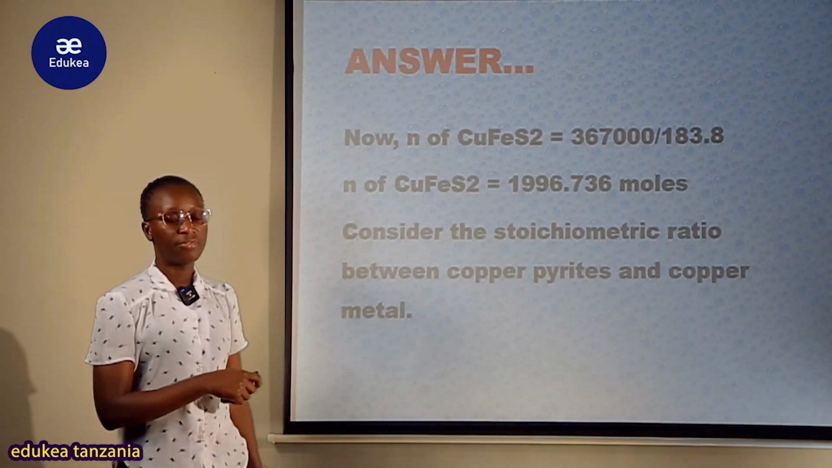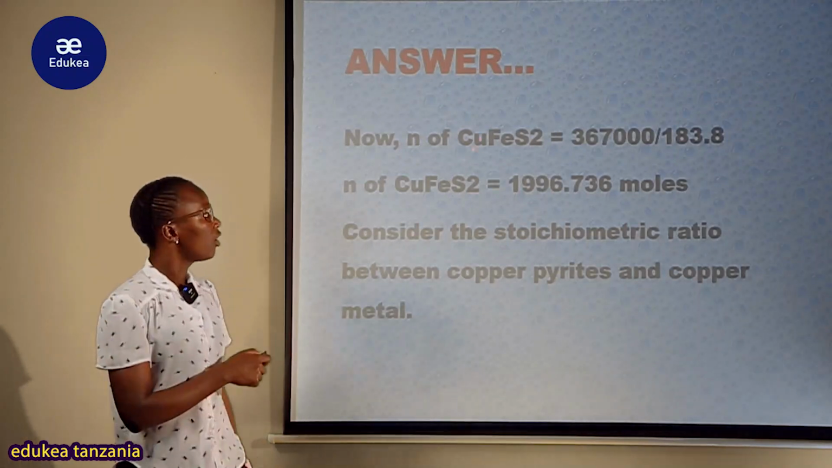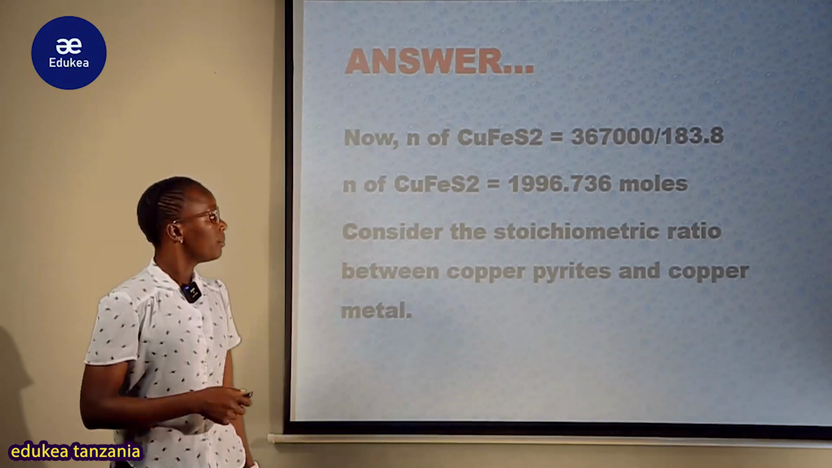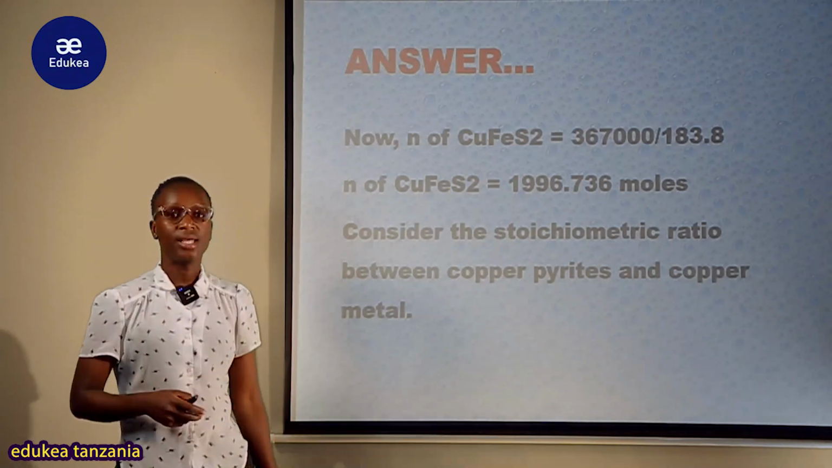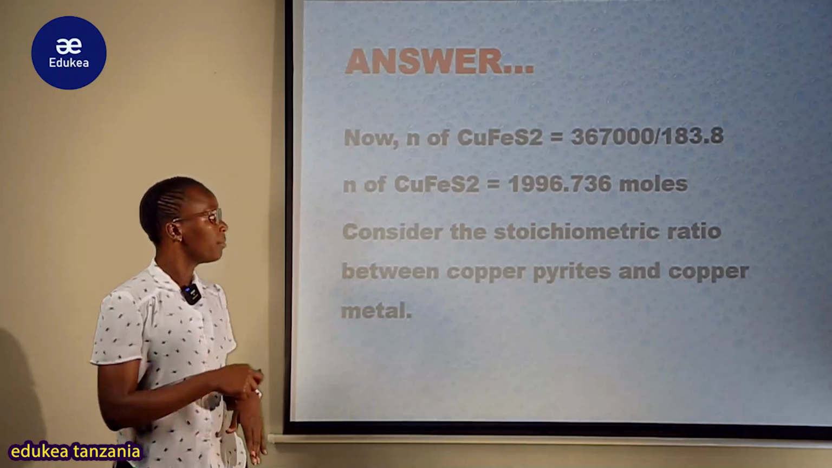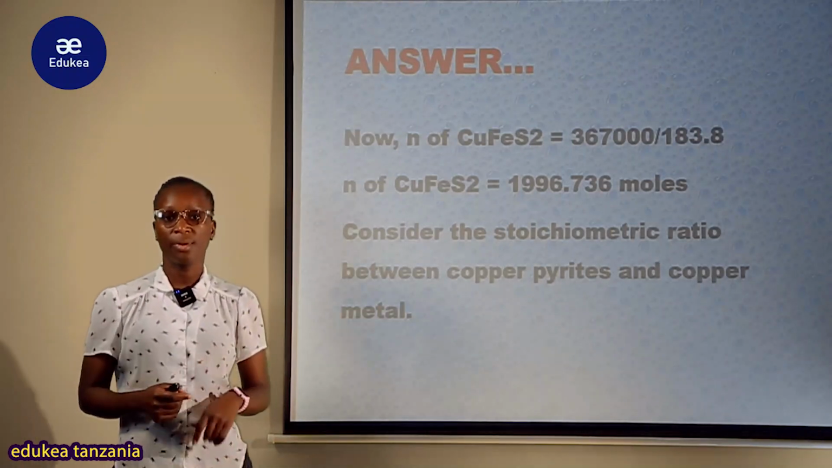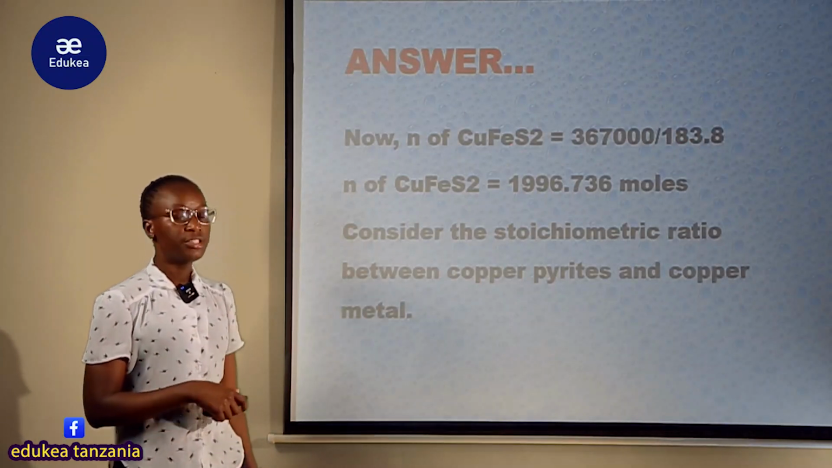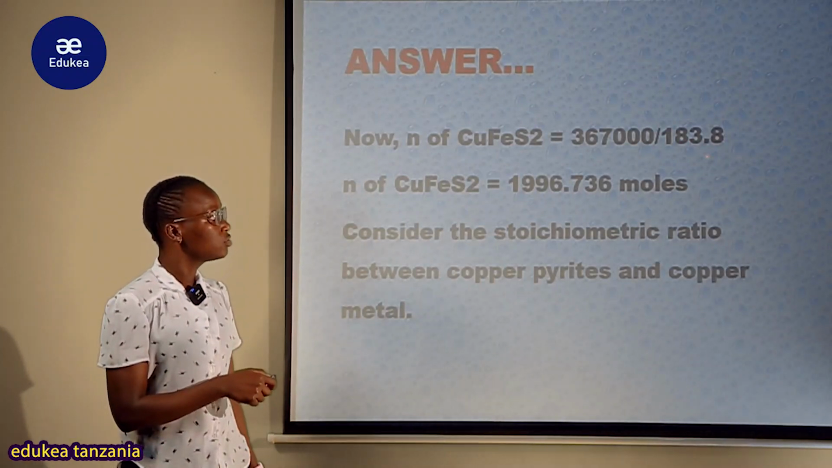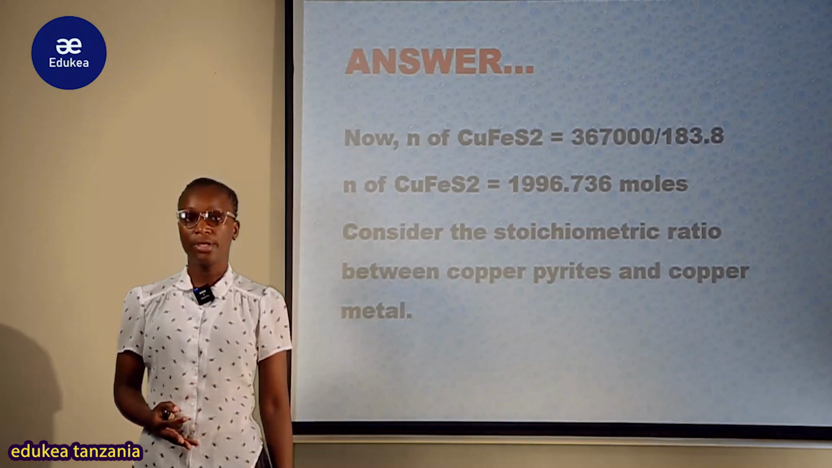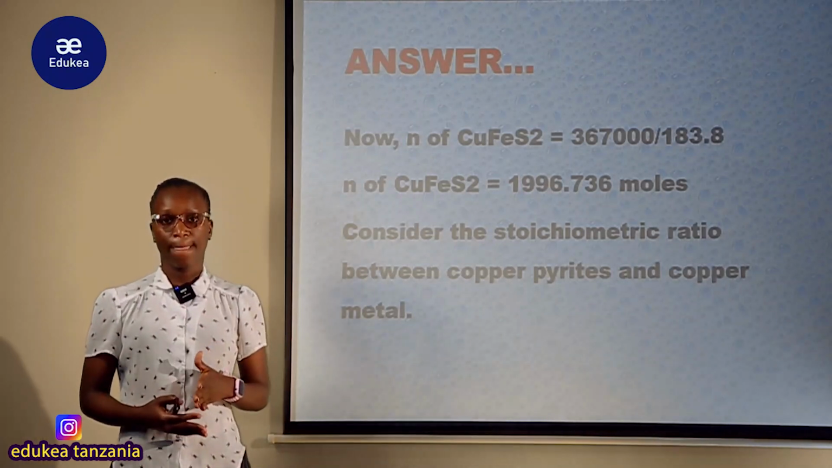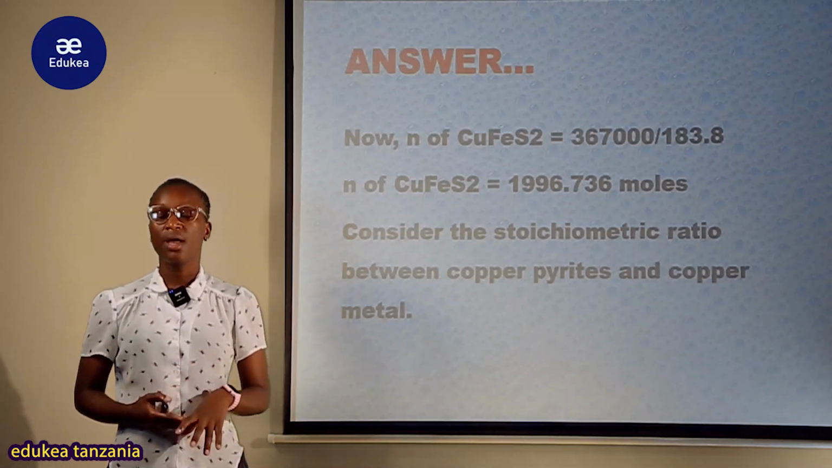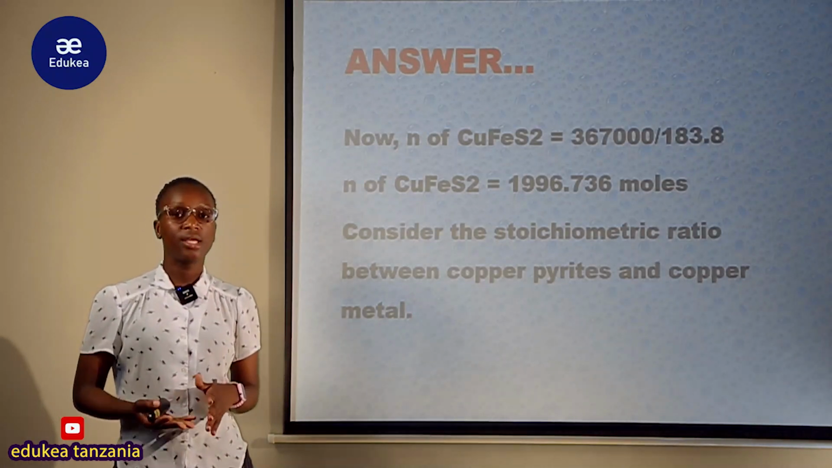Simply tunachukua summation of the relative atomic masses. Kwamba copper ni 64 lakini iron ni 55.8, but also sulfur ni 16, lakini kwa sababu hapa imeexist as a diatomic tunazidisha mara 2 tunapata 32. Therefore, obviously tukijumlisha tunakuja kupata 183.8 gram per mole. Hiyo ni molecular mass, molar mass.